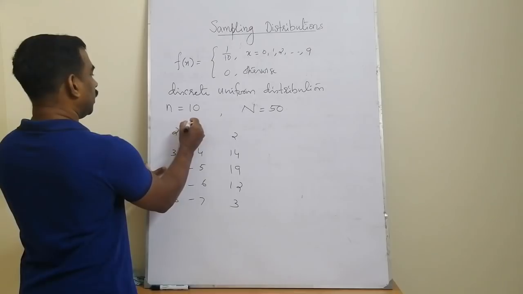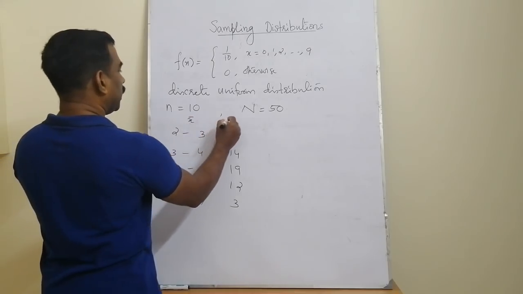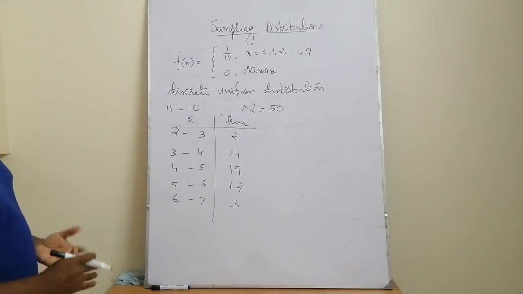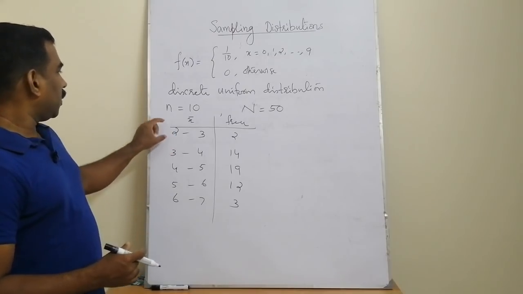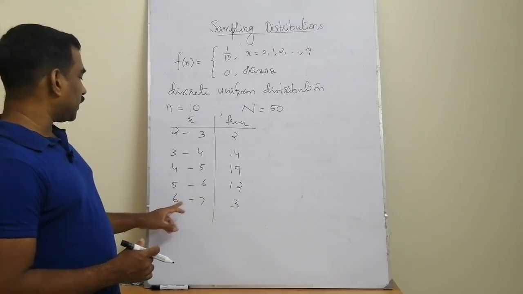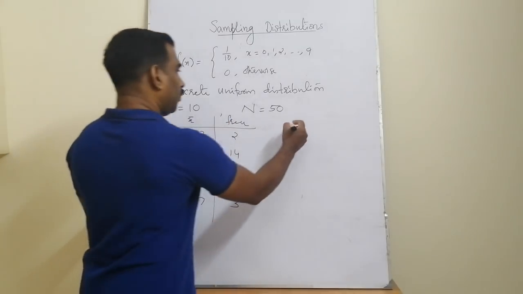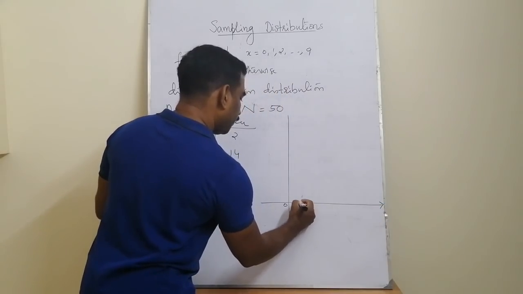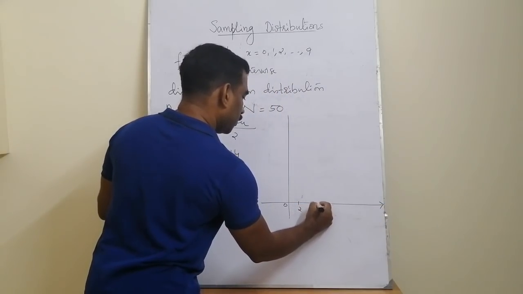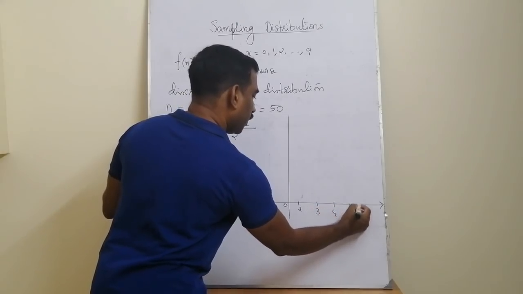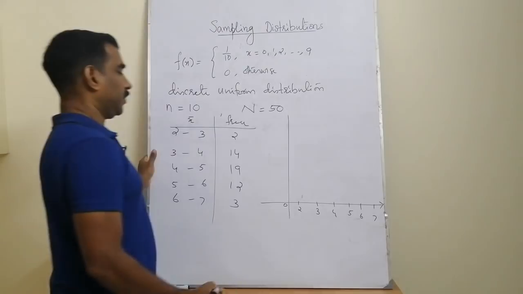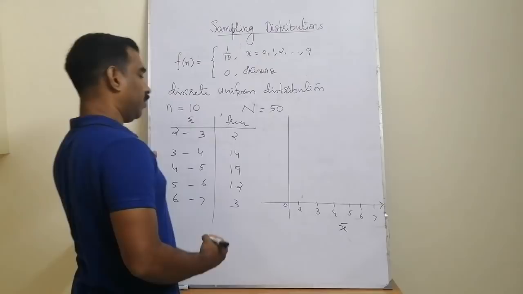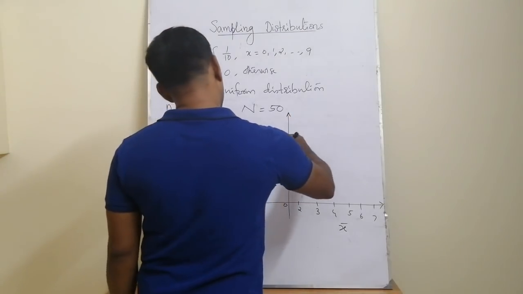So we have a frequency distribution. These are the values of the sample mean and these are the frequencies. For this data we can draw a histogram, that means for the class intervals 2 to 3, 3 to 4, etc. up to 6 to 7 with the different frequencies. Along the x-axis we are taking the sample mean and frequencies are taken along the y-axis.